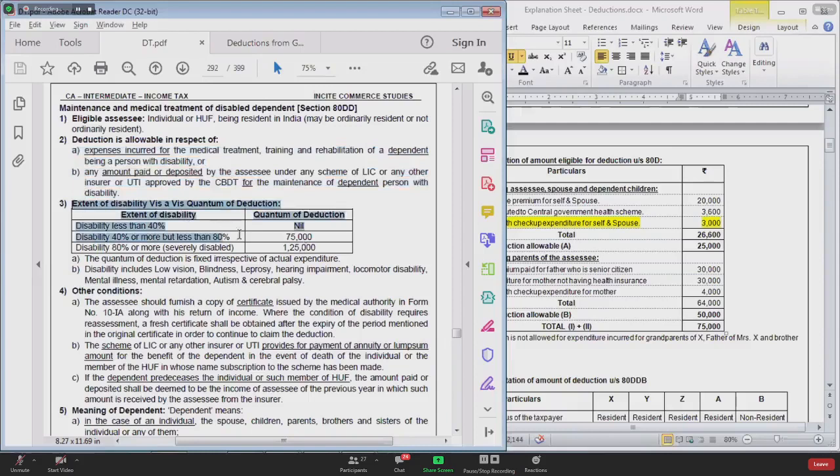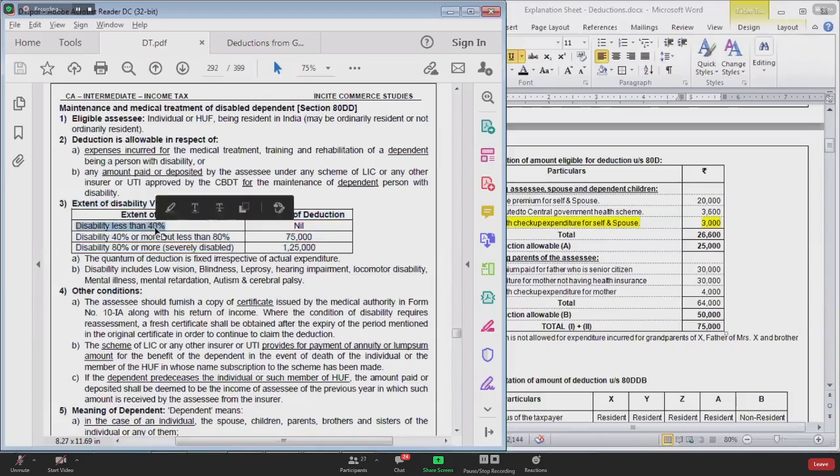Point number 3, what is the quantum of deduction? What is the amount of deduction? In this section, the amount of deduction is fixed. It is not decided based on the expenditure incurred by you. You may incur more expenditure, you may incur less expenditure. Your deduction will remain the same. Your amount of deduction depends upon the percentage of disability.